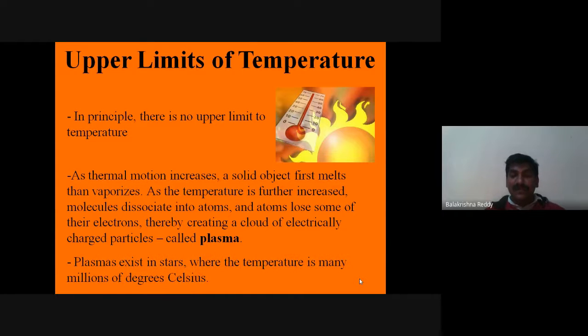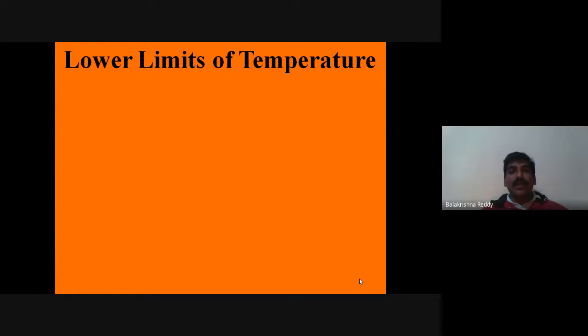Plasma state exists where complete rigorous burning is happening, like in stars, where the temperature is many millions of degrees Celsius. So at that state we can say plasma. There is no maximum limit of temperature. It's ultimate, depends on heat energy. We don't know the core part of the sun, the core part of the star.